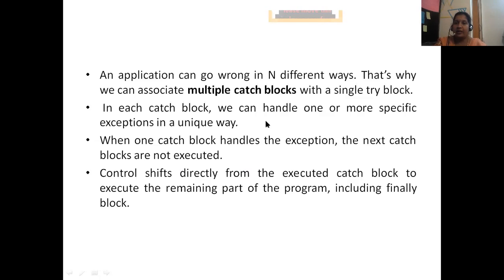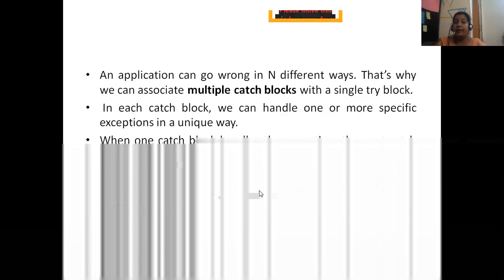You have written a try and five catch blocks. The first catch block is not matching with this try code. The second does not match, the third one is matched, which means the remaining ones will not be executed. The third catch block will be executed and it will give you the result. Immediately it shifts directly from the executed catch block to execute the remaining part of the program, including the finally block.